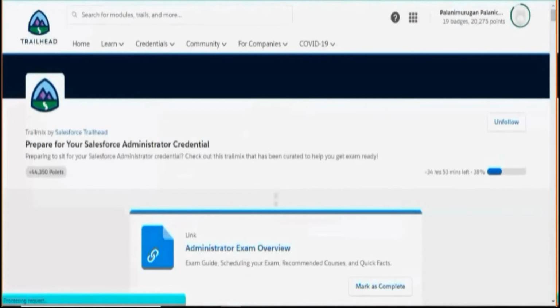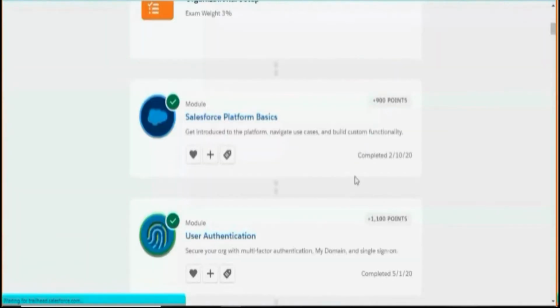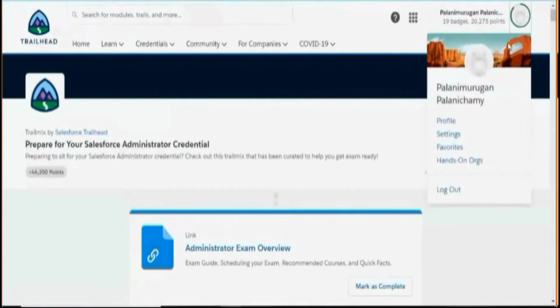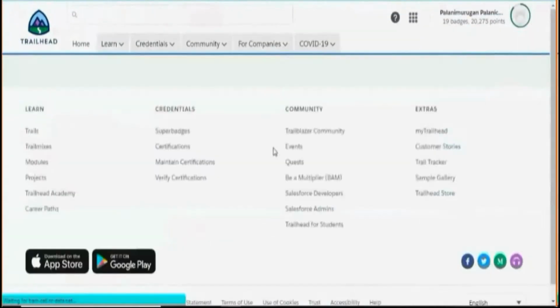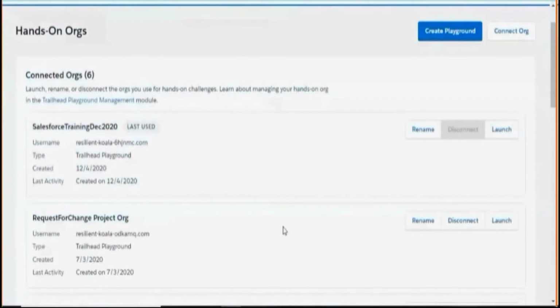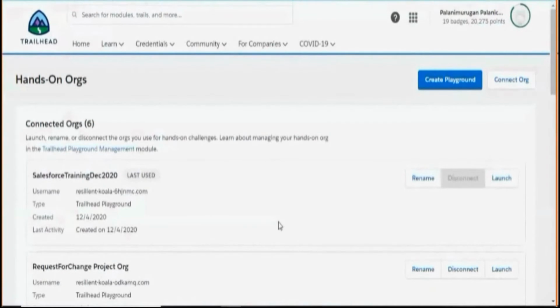Okay, let me go down to Trailhead. So in Trailhead, once you log in, you can go here to Hands-on. When you click Hands-on, this particular screen will be displayed. This Trailhead is the place where developers or administrators can come and learn. Salesforce created it in such a way that in Trailhead, you can create multiple organizations.